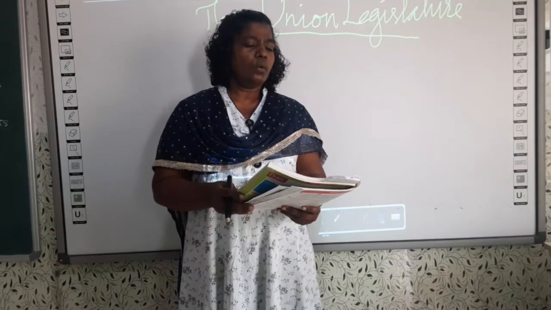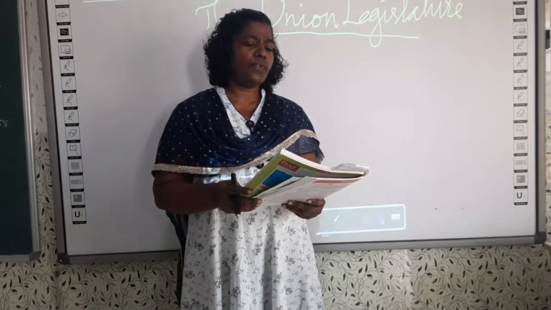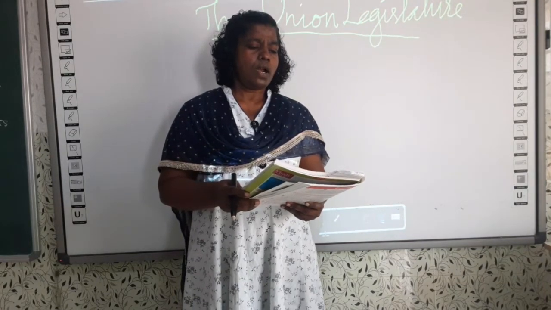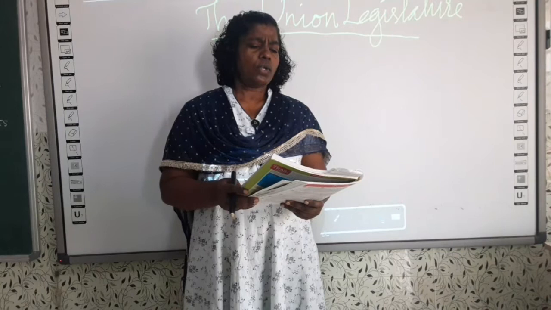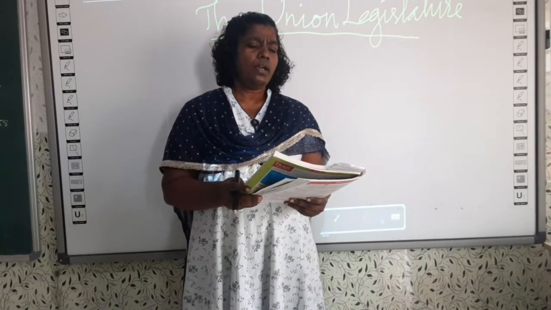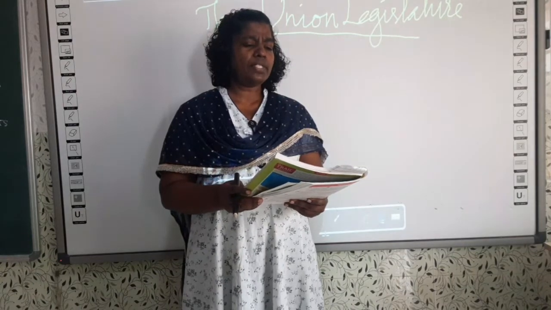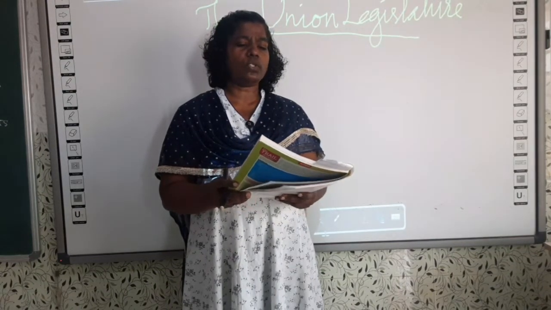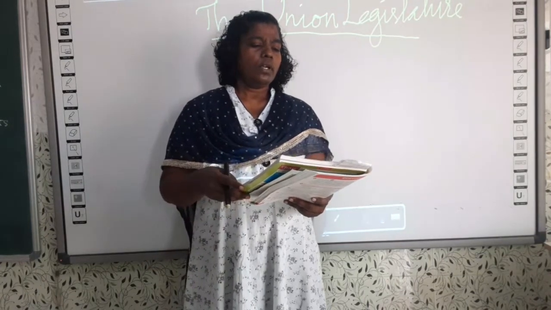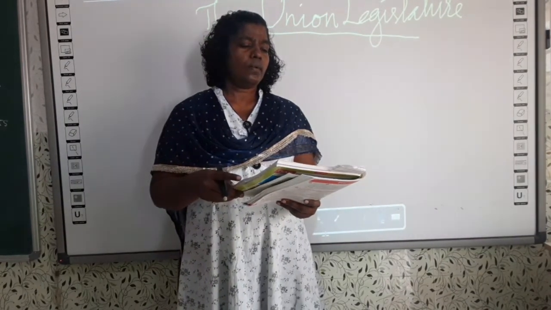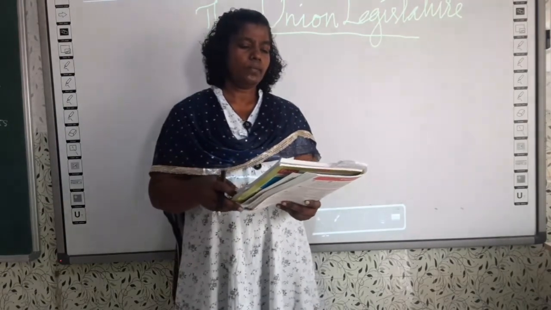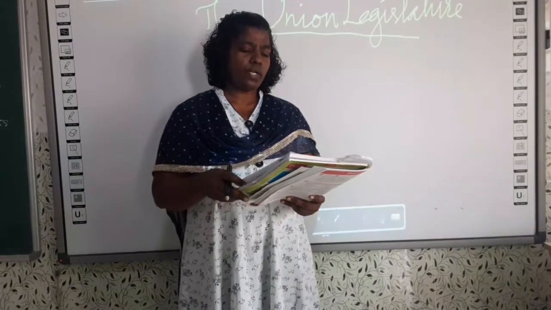Sixth question, why was Southern Confederacy defeated? Okay, you can write the answer. Because Abraham Lincoln made plans to repair the damages of the war and heal the wounds of the South. And the eighth one, page number 42.